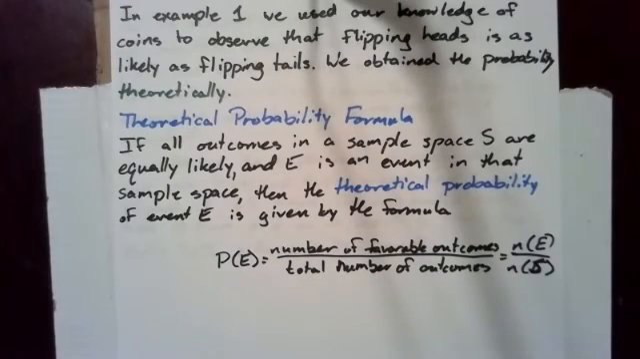In example 1, we used our knowledge of coins to observe that flipping heads is as likely as flipping tails. We obtained the probability theoretically. Theoretical probability formula. If all outcomes in a sample space S are equally likely, and E is an event in that sample space, then the theoretical probability of event E is given by the formula P of E equals the number of favorable outcomes divided by the total number of outcomes, which is N of E, the number of favorable outcomes, divided by N of S, the total number of outcomes in the sample space.